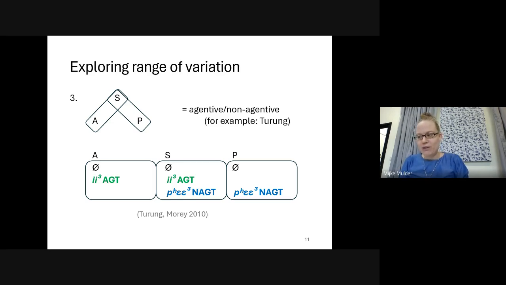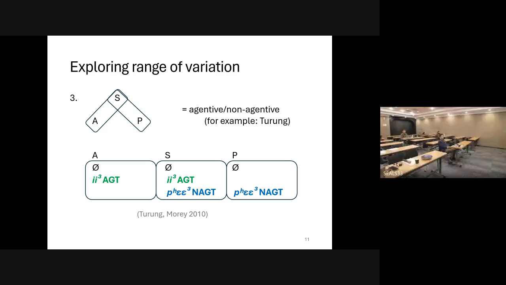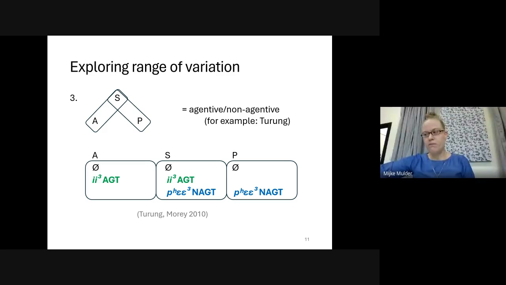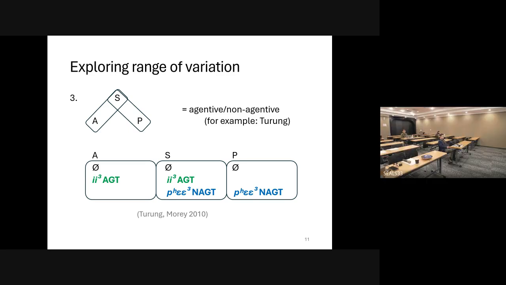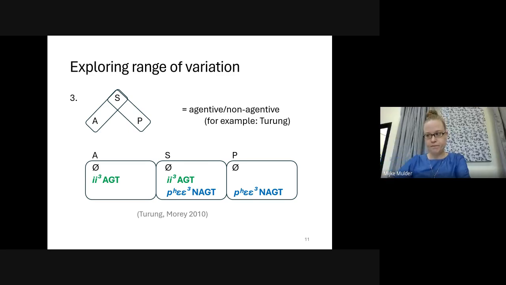So an example of a language with an agentive system is Turung, a language that belongs to the Jingpo-Asakian group, but has strong Thai influence. In the figure at the bottom of the slide, you can see that the A argument takes the agentive marker, the S argument takes either agentive or non-agentive marking, and the T argument takes non-agentive marking. In Turung, arguments may also be left unmarked for case.